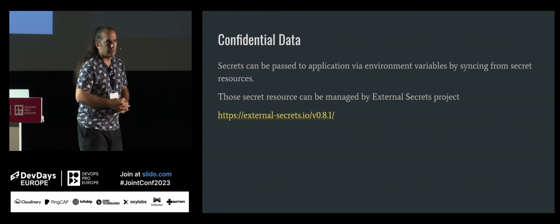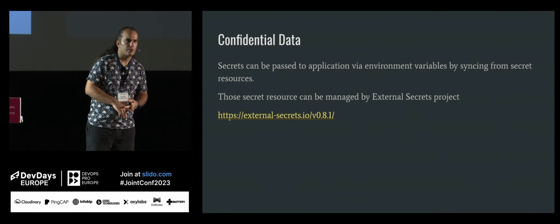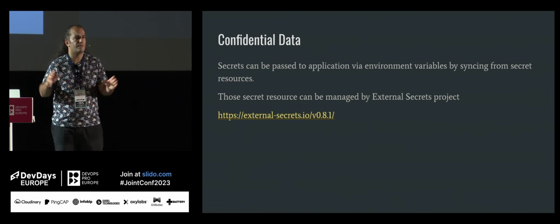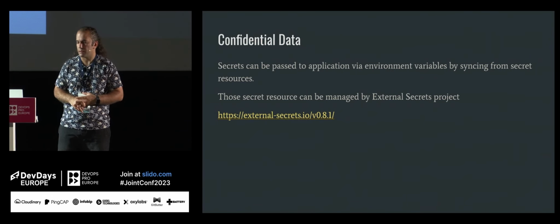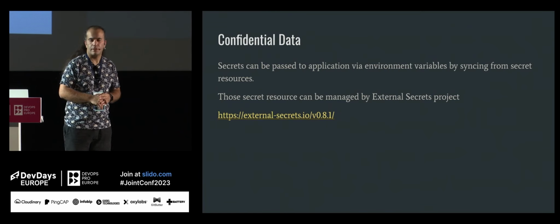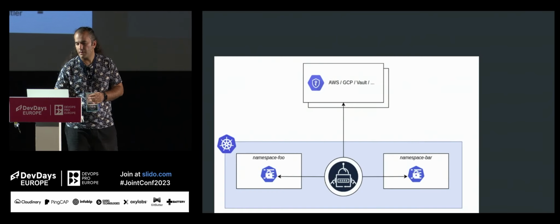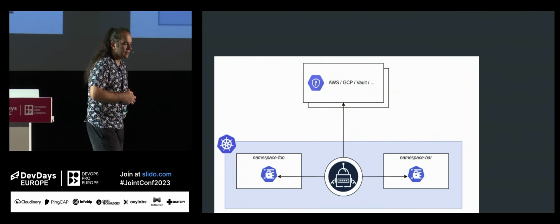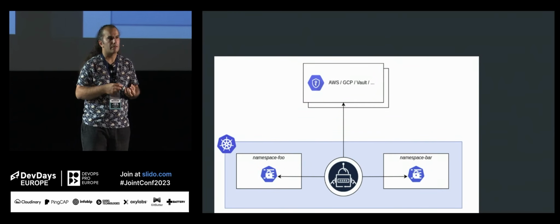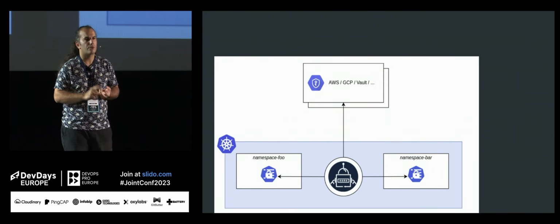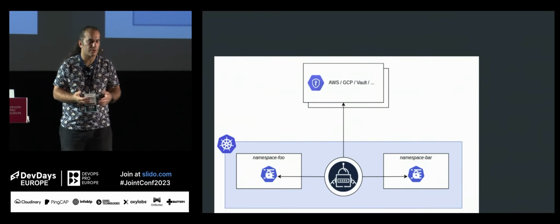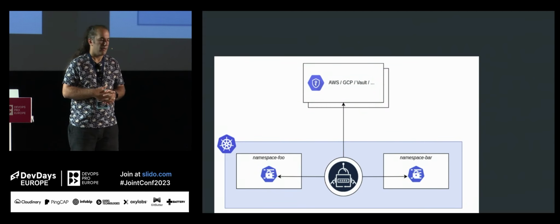About confidential data, most probably you will have database passwords, you will have Stripe keys, backend, lots of forms of this confidential data. You can use external secrets for this purpose. This is a project that mainly does this thing. Let's say that you store your confidential data in AWS Secret Manager or GCP Secret Manager or Azure, whatever, or Vault, whichever one you are using. There are a couple of providers there.